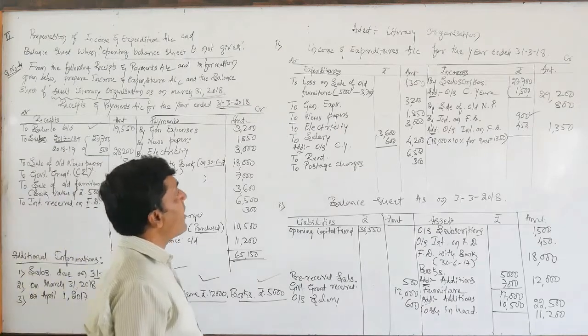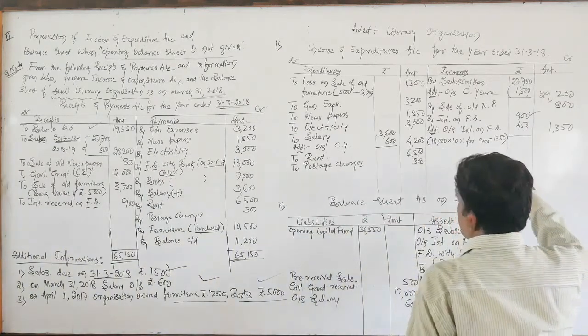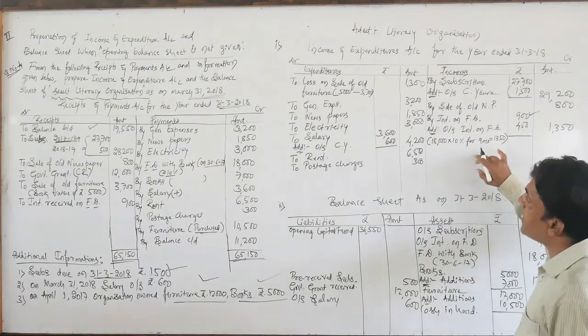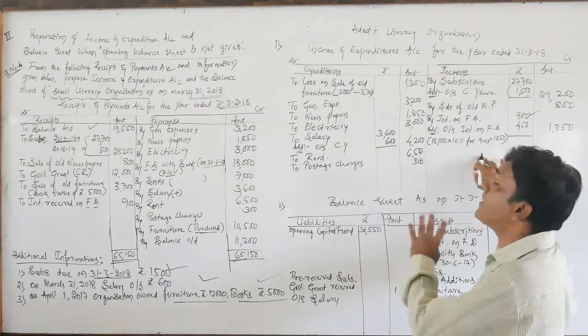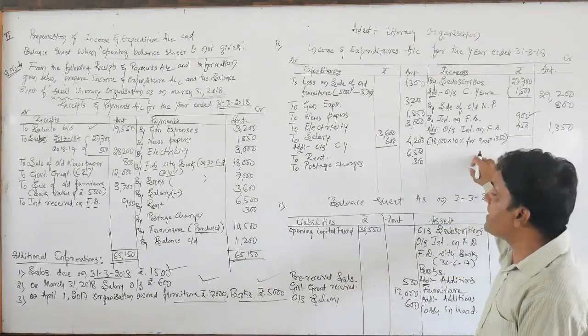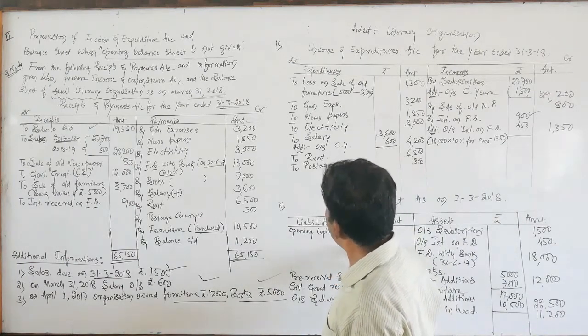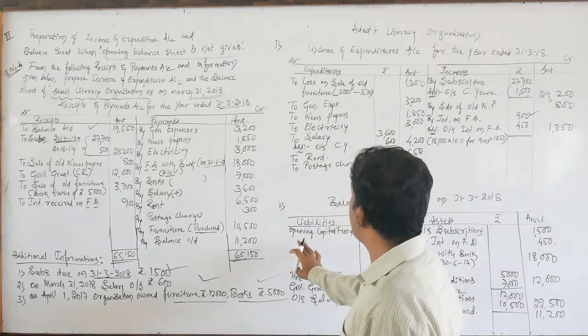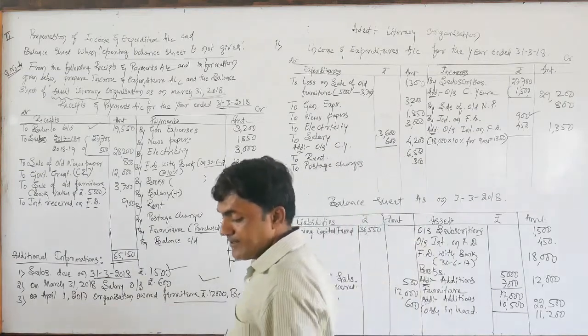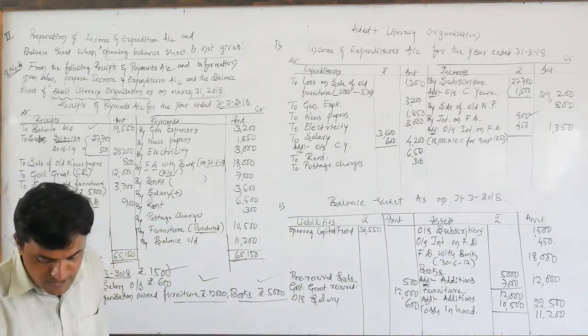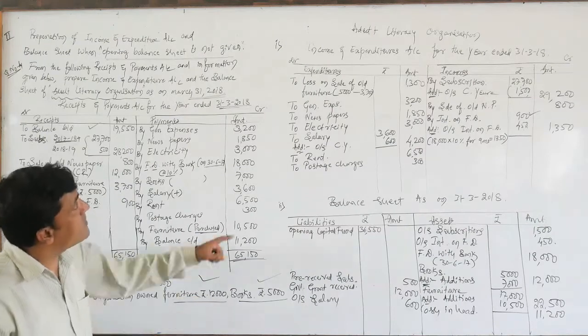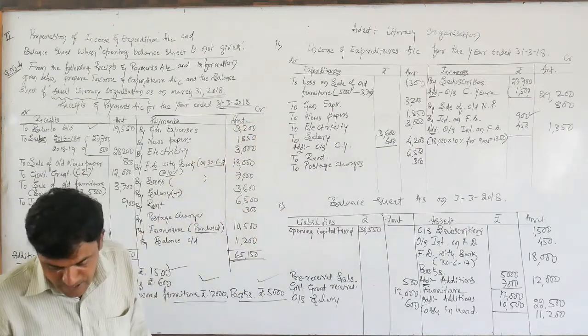Okay, so now I would like to close this income and expenditure account. So with this I can ascertain whether it is surplus or deficit. If it is surplus, I will add to this opening capital fund. If it is deficit, I will deduct the deficit.